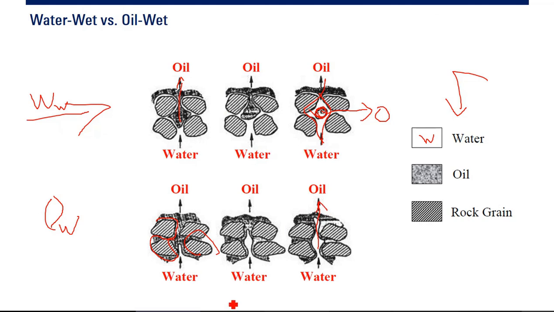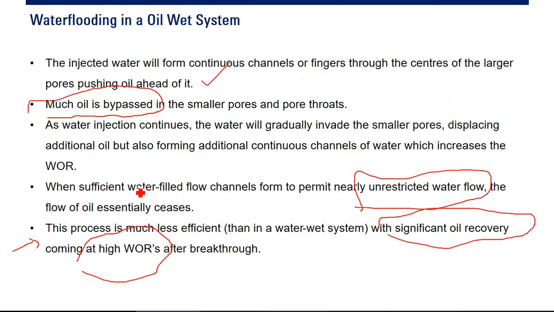All right, so that's the condition. You will have continuous water channels in an oil wet system, and if a water filled flow channel has been formed to permit nearly unrestricted water flow, then the flow of oil essentially ceases.